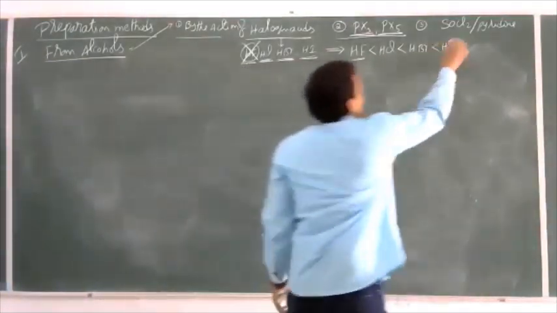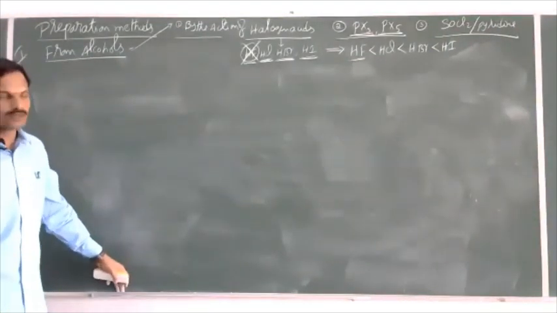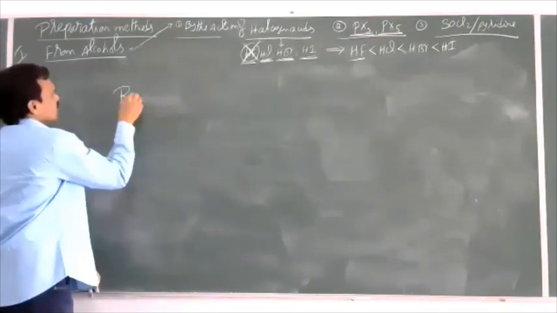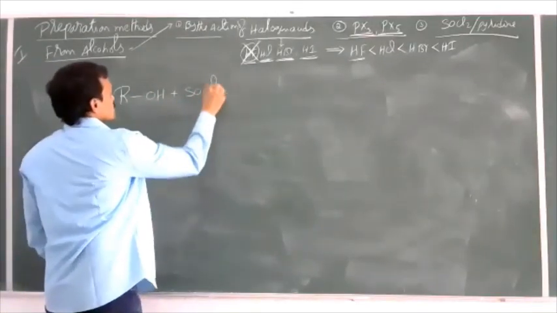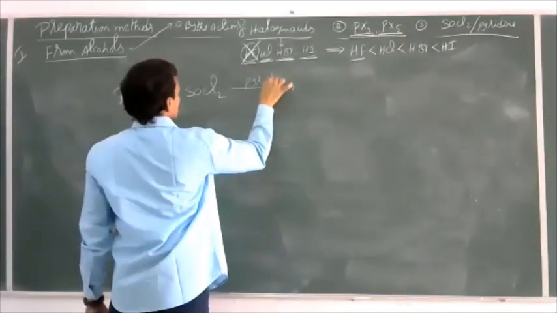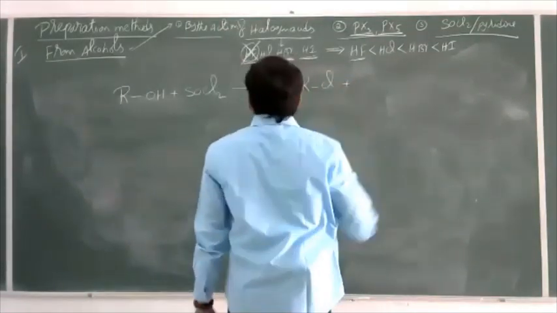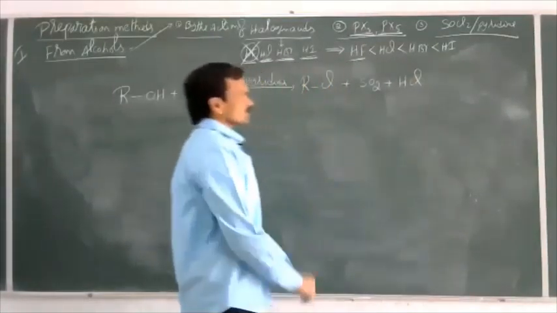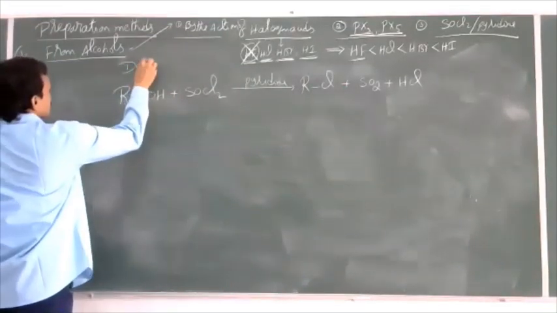Now come to the third one. Preparation of haloalkanes from alcohols by the action of SOCl2, that is called thionyl chloride, in the presence of pyridine. ROH plus SOCl2 in the presence of pyridine gives RCl plus SO2 plus HCl, and this process is called the Darzens process.